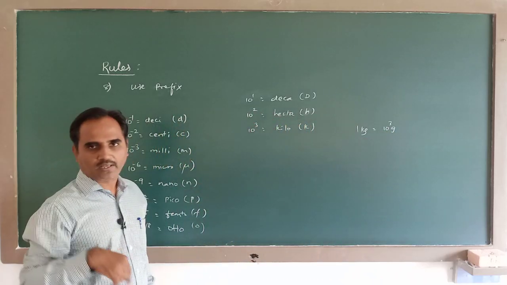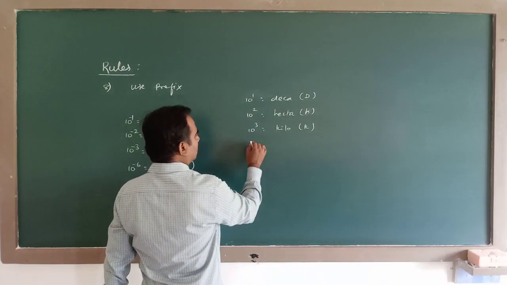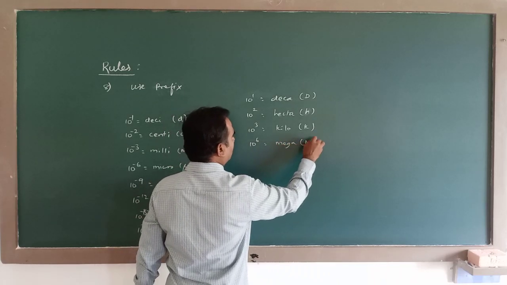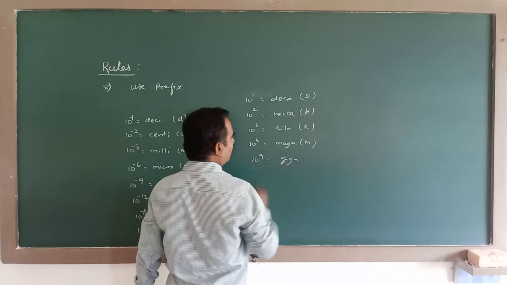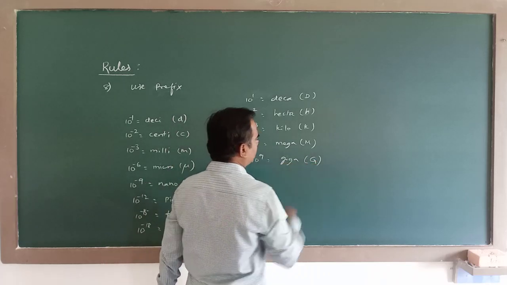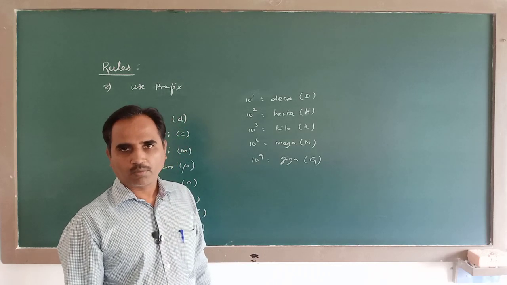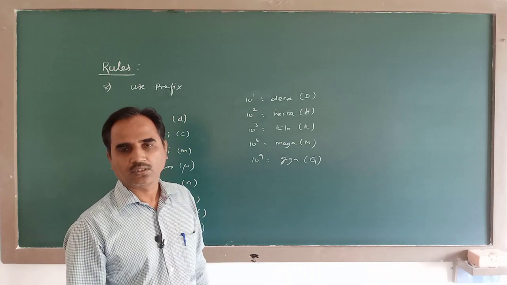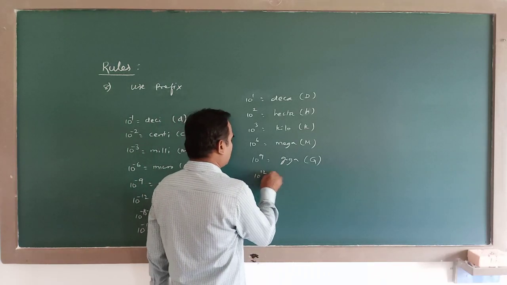So the 1000 is called K. So 10 to the power of 6, this is called mega. 10 to the power of 9, this is called giga. Computer memory is expressed as gigabytes, GB. 10 to the power of 12, tera.